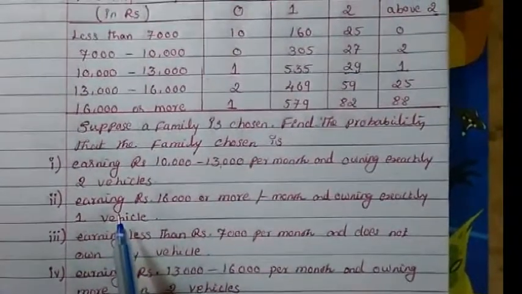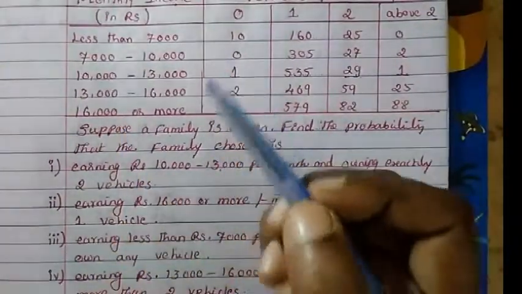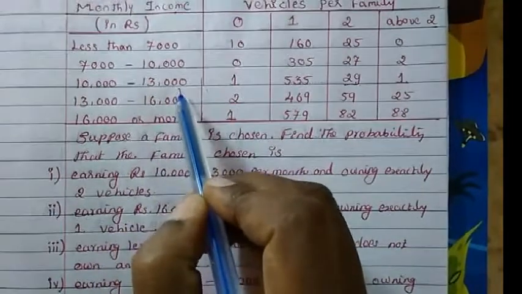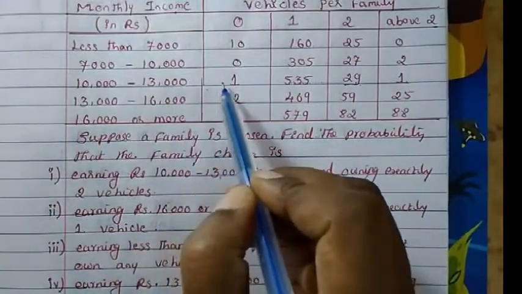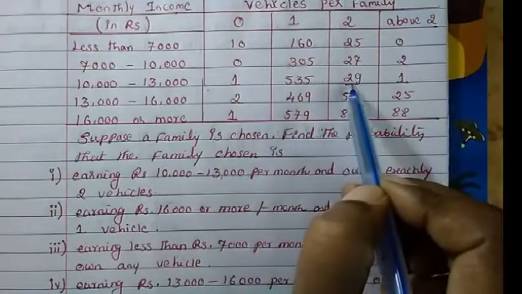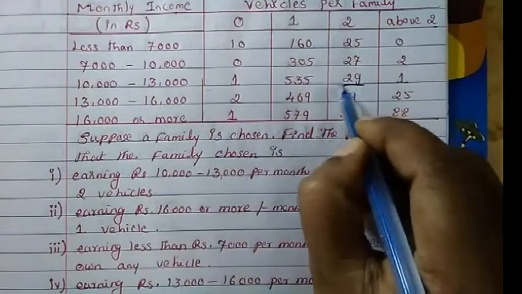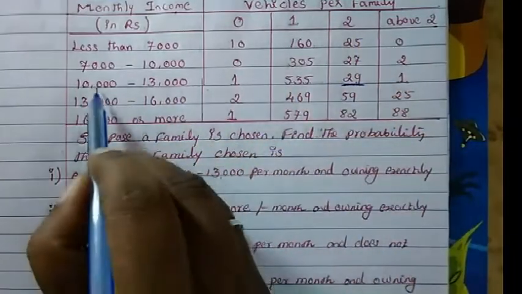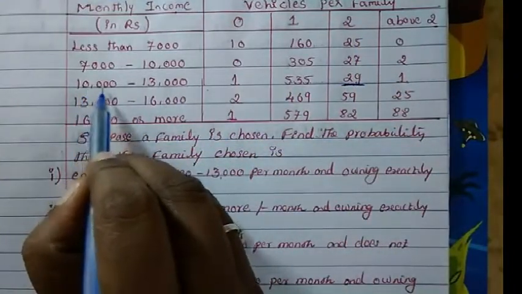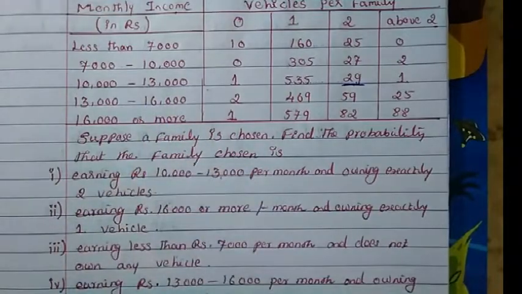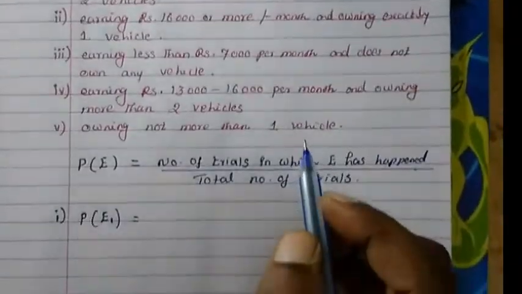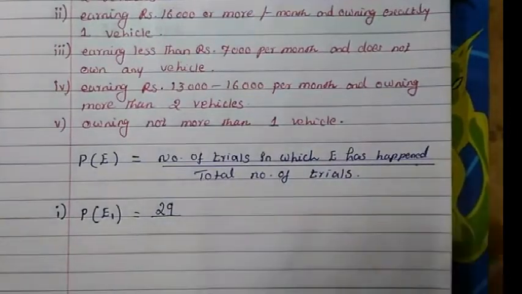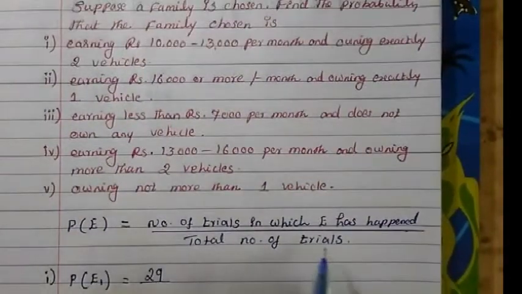So there are 29 families who have exactly 2 vehicles and income 10,000 to 13,000. So in event 1, it is 29 divided by the total number of trials.